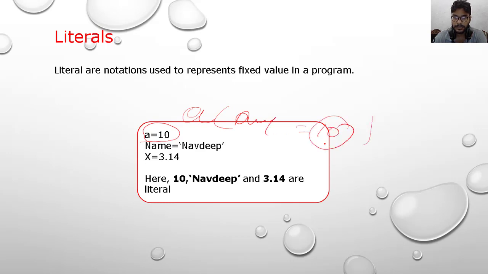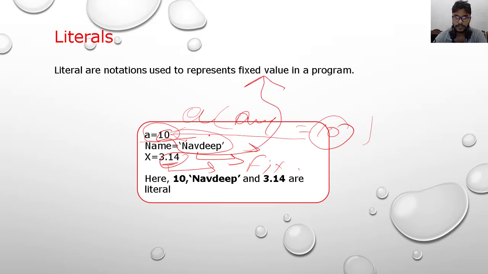So what is our literal? This 10 is our literal. 10 is a fixed value. Navdeep is also a fixed value. 3.14 is also a fixed value. So all these three things are literals. They are fixed values.